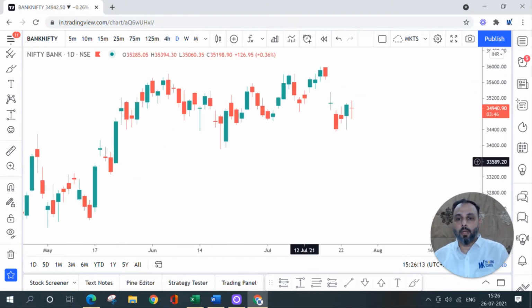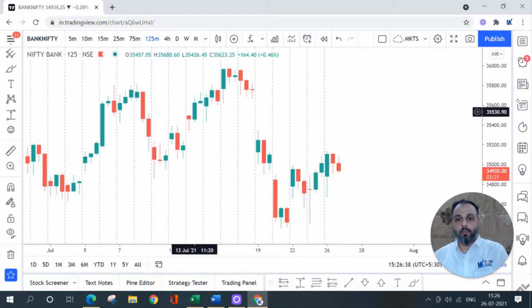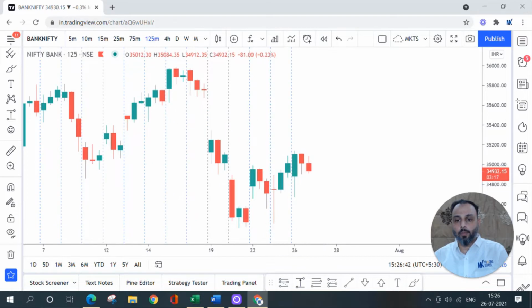So if you remember the last weekly overview, we had discussed that Bank Nifty had broken multiple demand zones on a daily chart. So was looking bearish and we had identified a short opportunity there. If you see condition of the trend, we are pretty much into a sideways trend at the moment on the daily chart. Since it had broken multiple demand zones, we were interested in looking for a short opportunity here. And on a 125-minute time frame, there was this supply zone, drop base drop.